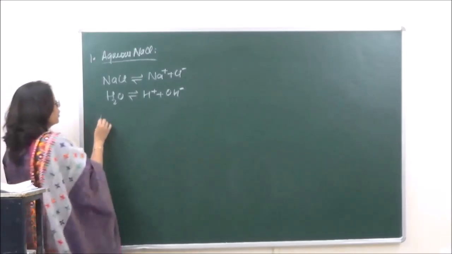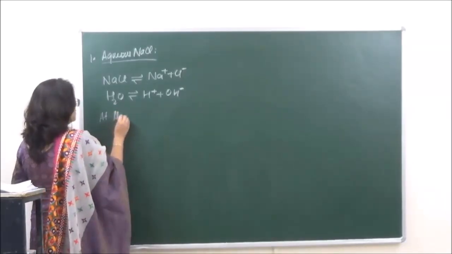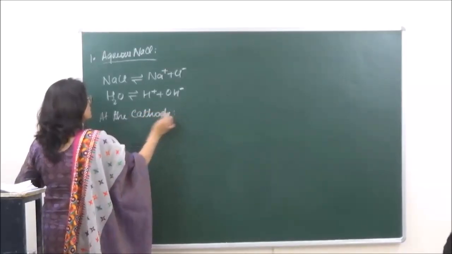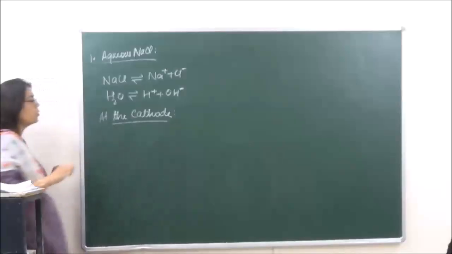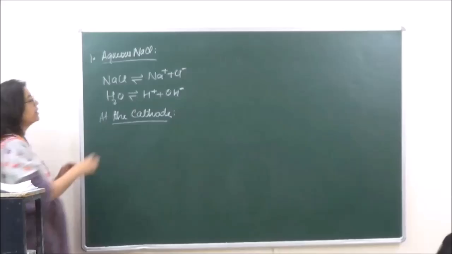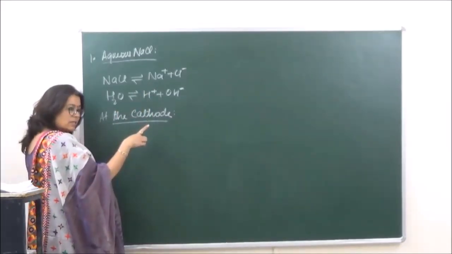Now when we are talking of reactions at the cathode, what is happening over here? There are two positively charged ions, both are going to run towards the cathode.